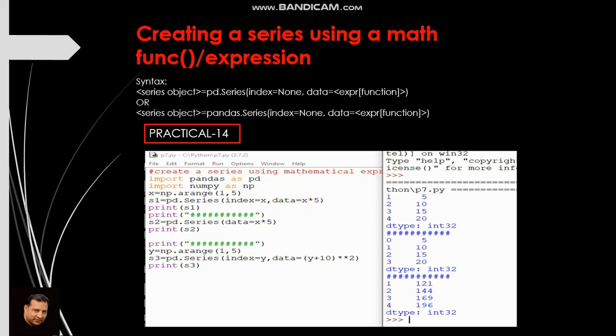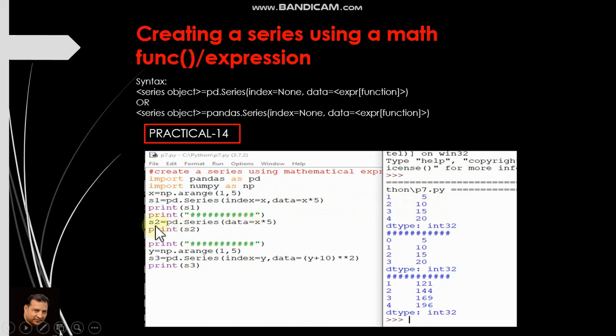That is why we have taken index is equal to x. So this is a mathematical expression and we are creating a series. See, print s1. What is the output of this? 1, 2, 3, 4, this is your index, and 5 into 1 is 5. Then x is equal to 2, then 5 into 2 is 10. Similarly, 15 and 20.